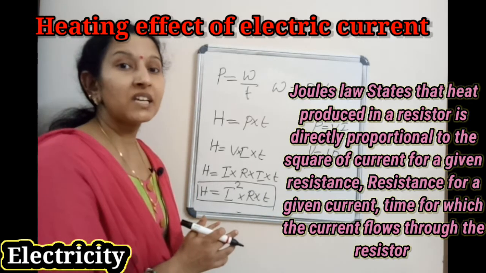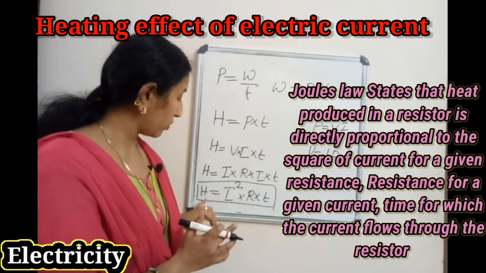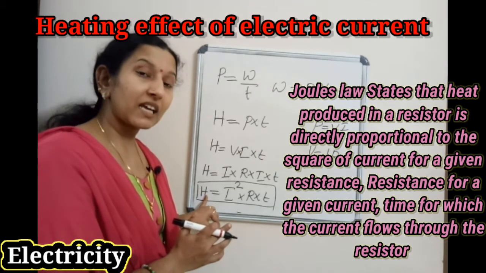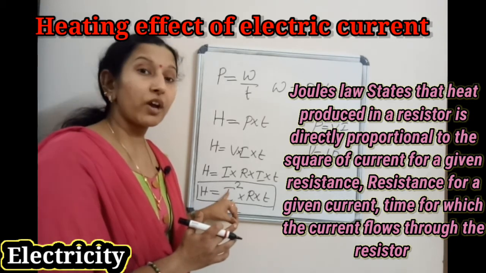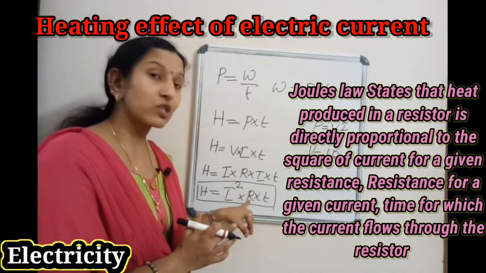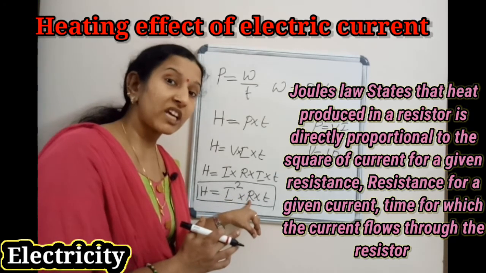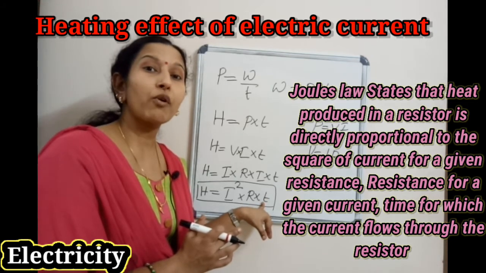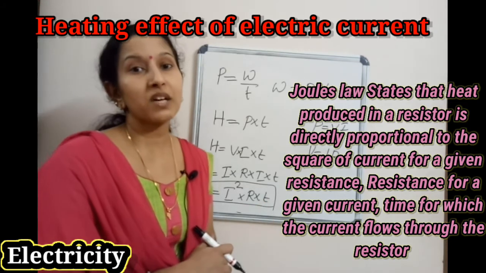So Joule's law of heating states that heat produced in a conductor or resistor is directly proportional to the square of the current for a given resistance, directly proportional to the resistance for a given current, and directly proportional to the time for which the current flows through the resistor.